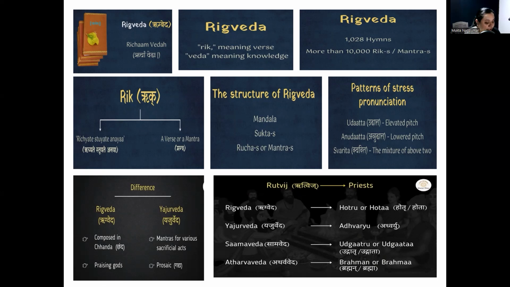Rigveda is the oldest and largest repository. Ruk means hymn. Ruks that are sung are called samas. Yajus are sacrificial formulas. The Sanskrit root for Yajurved is Yaja, that is worship associated with sacrifice. Mantras in Yajurved are called Yajus.